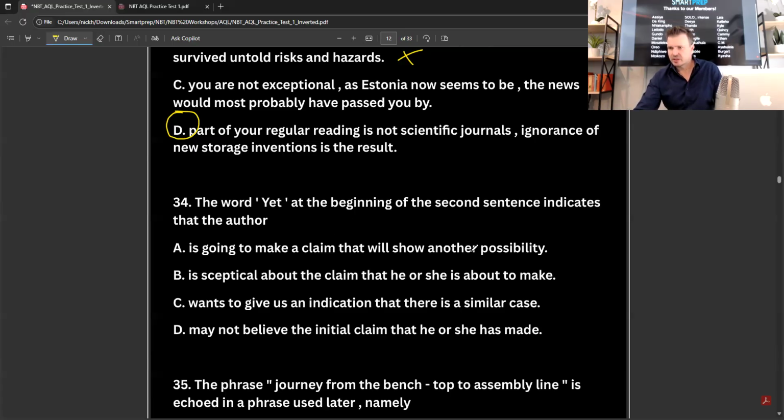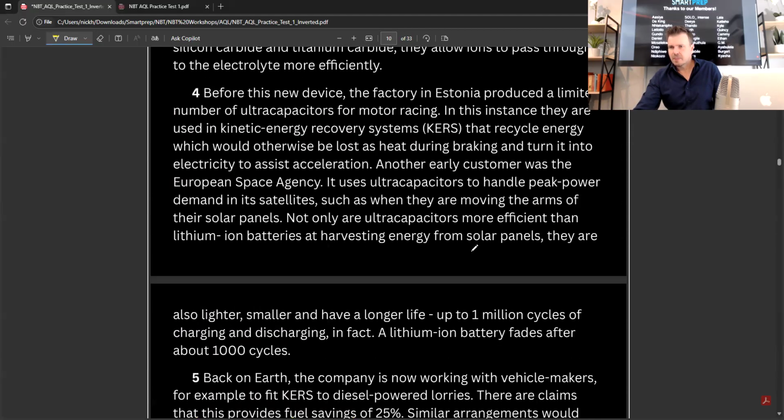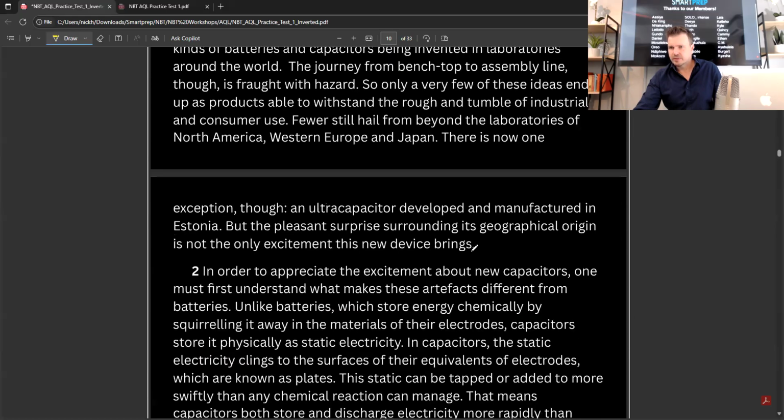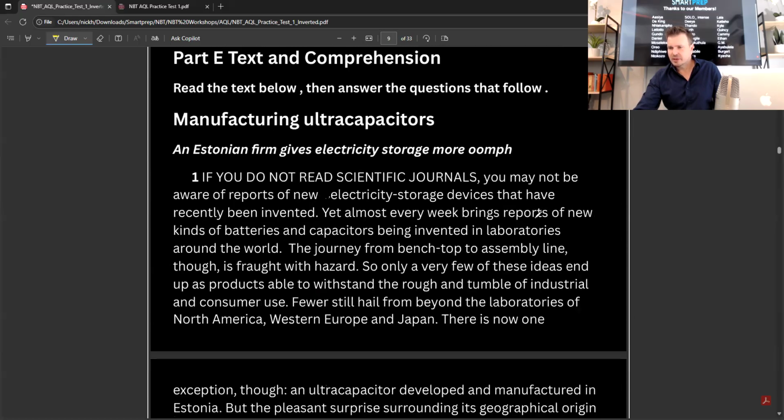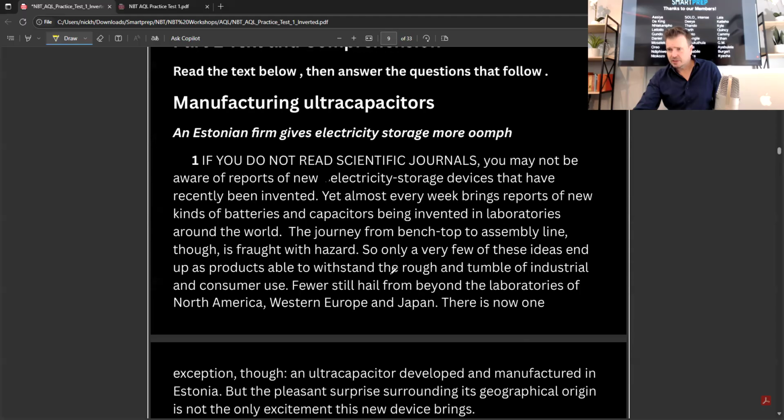Okay, let's just look at the second sentence to confirm. "Yet almost every week brings reports of new kinds of batteries and capacitors being invented in laboratories around the world."